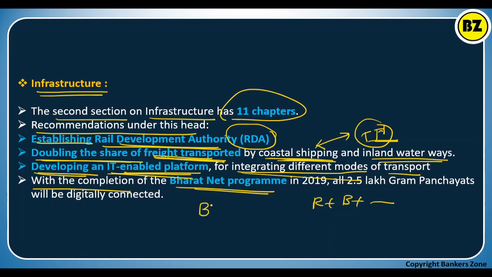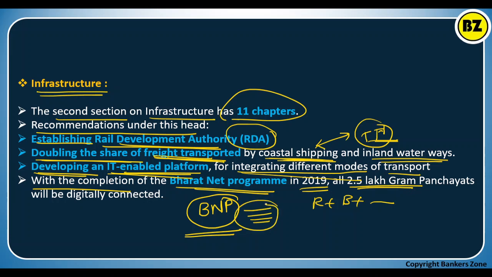What is the BharatNet program? Remember, it is important. See, BNP, BharatNet program, was started in 2019, and around 2.5 lakh gram panchayats, the village offices, they want to connect digitally, so that whatever facilities are available, it may be healthcare or other facilities, can be easily available in rural areas or villages. That is the main objective. 2.5 lakh gram panchayats they want to connect globally, digitally. Okay, if we are digitally connected using the internet, it is connected globally. Okay, remember BNP.